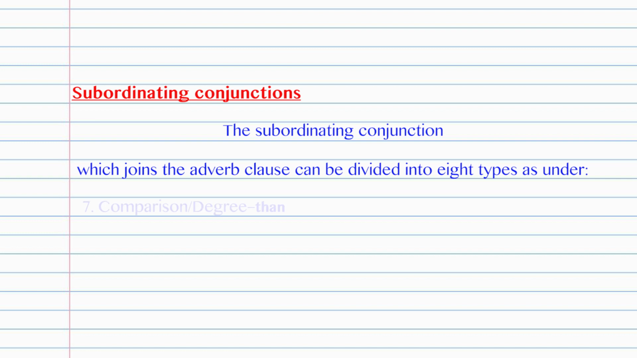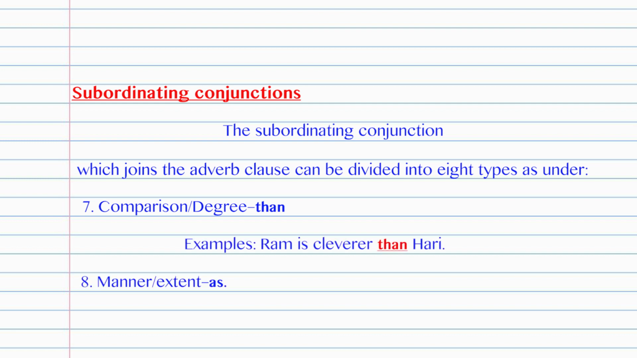Next is comparison or degree. Conjunction is than. Example, Ram is cleverer than Harry. Next is manner or extent. Conjunction is as. Example, do as I tell.